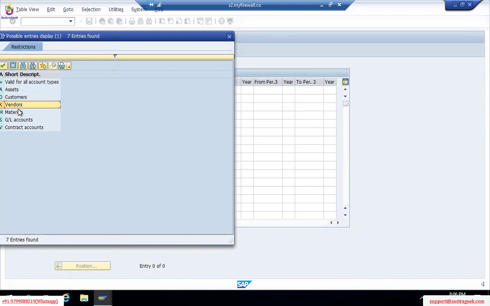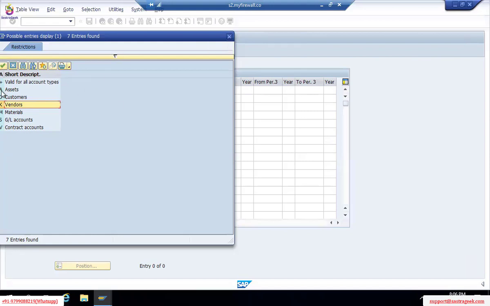If we close without checking, first of all, yes, we can close it. But we have to check with other teams, assets, customer team, whether you have closed your books or not. Then only we can close. If they're not closed, we cannot close. But I want to close because vendors is done. I don't want to post anything in the vendor related activities in the closed period. So either we can open books at one go, valid for all account types, or customer, vendor, material, GL account separately we can follow.